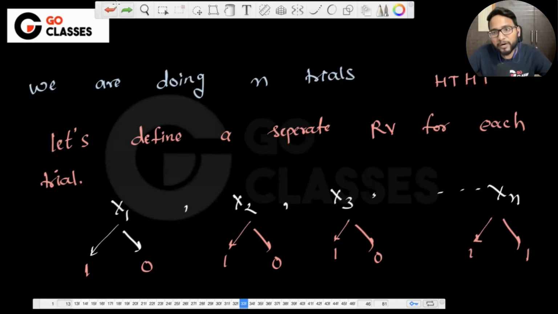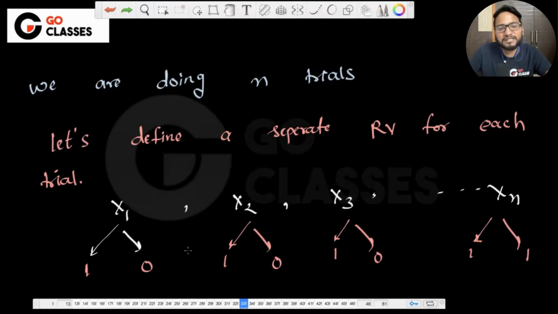So basically, this binomial random variable is actually n independent Bernoulli trials, right? I hope my names are correct. Yeah, so the binomial random variable is basically n independent Bernoulli trials. Everyone agree? So what we are doing is breaking down our binomial random variable into n independent Bernoulli random variables, right?